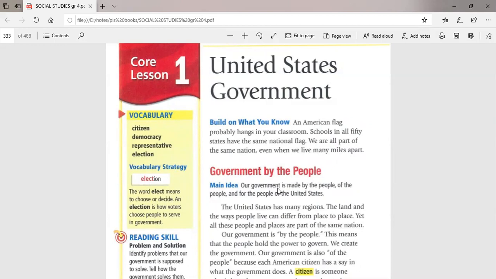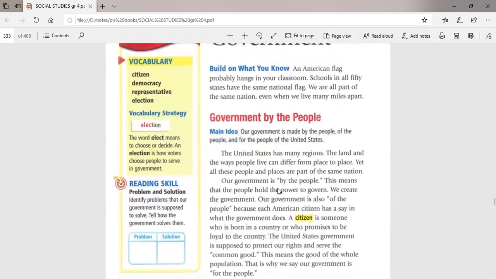Okay, first I want to introduce the meaning of citizen. The citizen means the person who lives in one country and he is loyal or she is loyal to this country. You are a citizen in your country. You are a citizen in Egypt. So citizen means the person who is born and lives in one country, and of course he is loyal to this country.